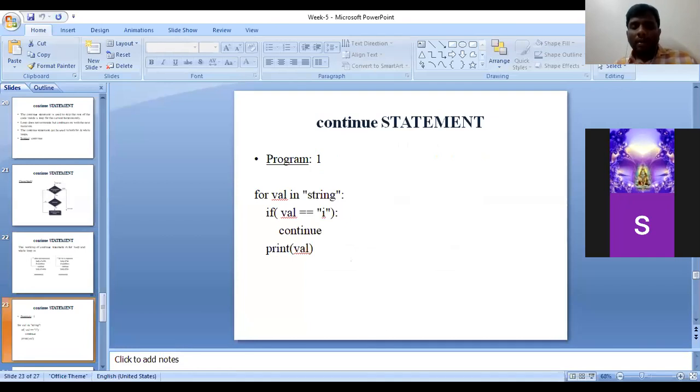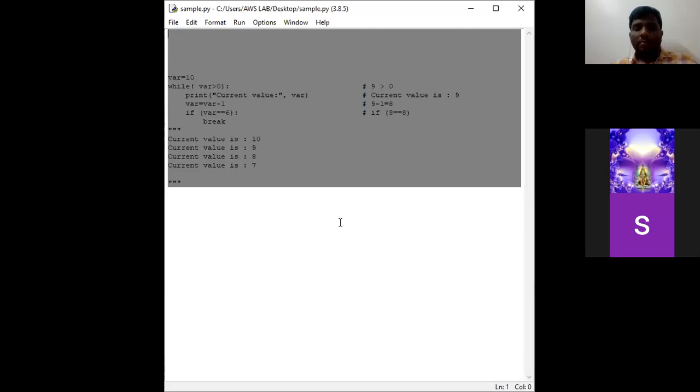Okay, I shall use the same example which I already told you for the break statement. So stop sharing, go to IDLE, sample.py, remove this program.